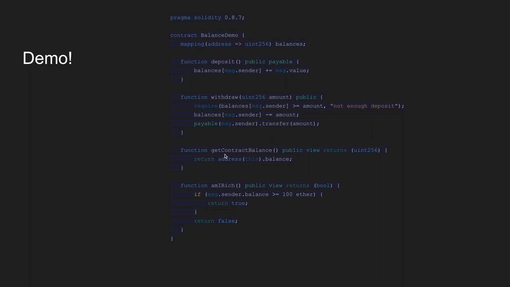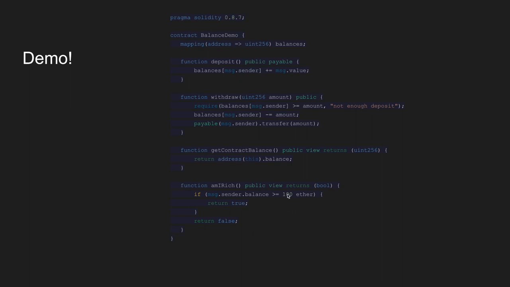If you wanted to see how much money is inside the smart contract because several people are using it, you can use the pattern address(this).balance. You don't need to do payable here because you're not moving any money around, and getContractBalance doesn't need to be payable because you are not sending Ether to it. Same thing with withdraw. You're not sending money to the contract, you're taking money out, so it does not need to be payable.